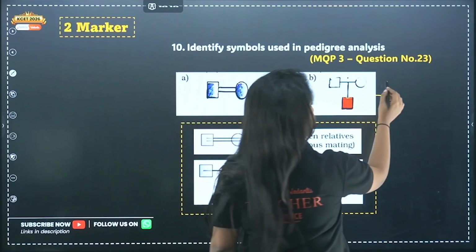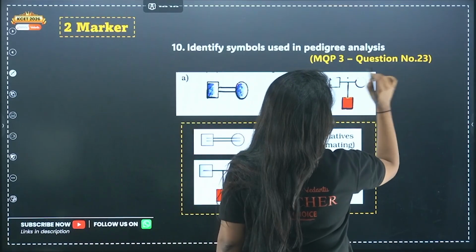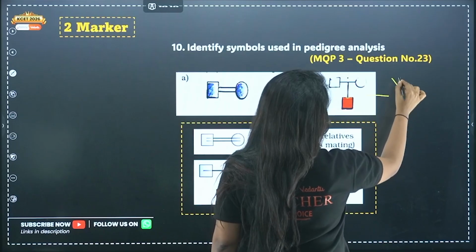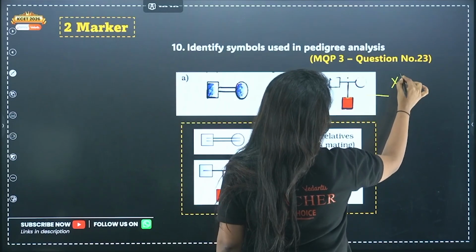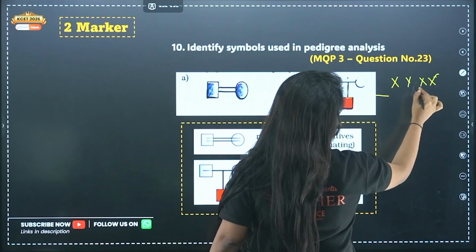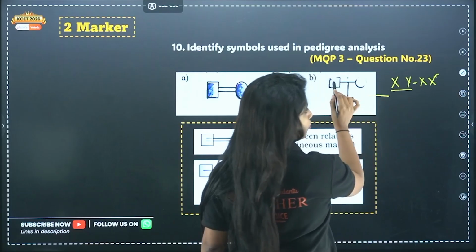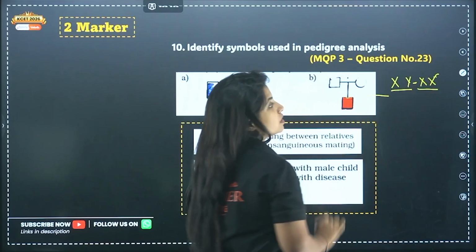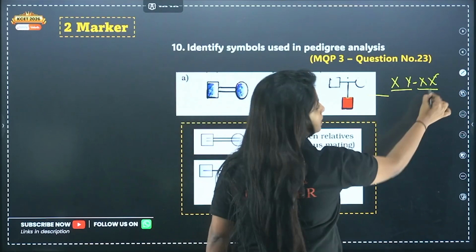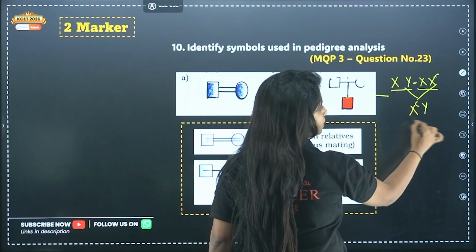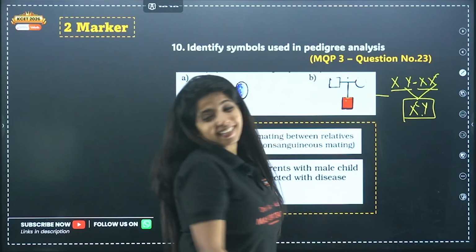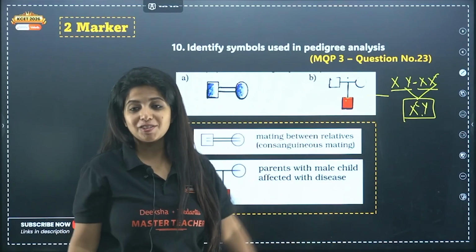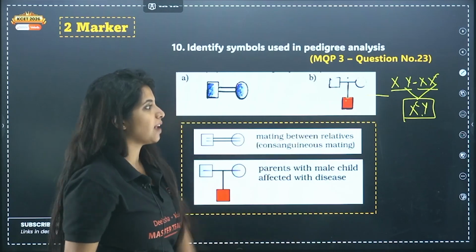So in recessive disorder, my dear children, suppose I take it like this. This is a cross between an XY normal male and a normal female, but this female is a carrier. Now when this and this come together, this female will pass the disease to the son. It's an X-linked recessive disorder. It can be anything, but I'm giving you examples.